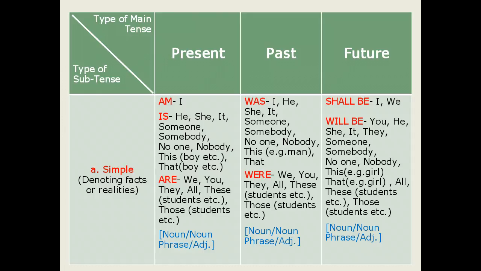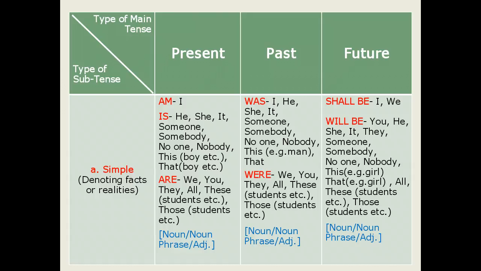Then the second tense denoting facts or realities is simple past tense. In simple past tense denoting facts, we use was and were as the verbs. Was is used for I, he, she, it, someone, somebody, no one, nobody, this man, that student, etc. Were is used for we, you, they, all, these students, those students, etc.